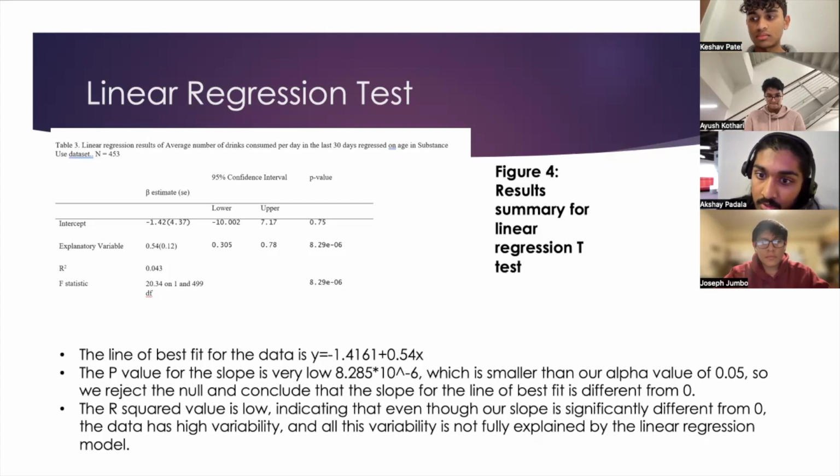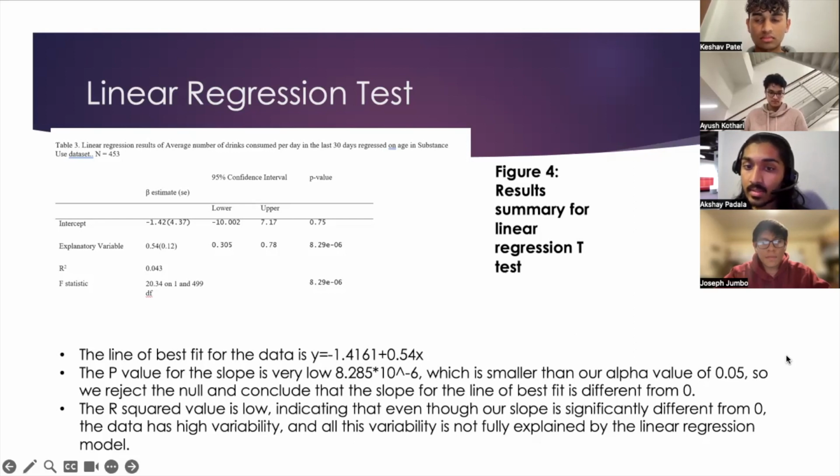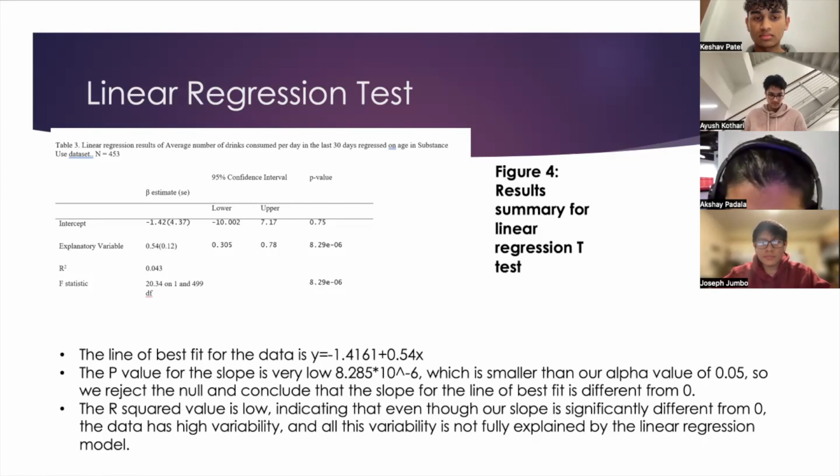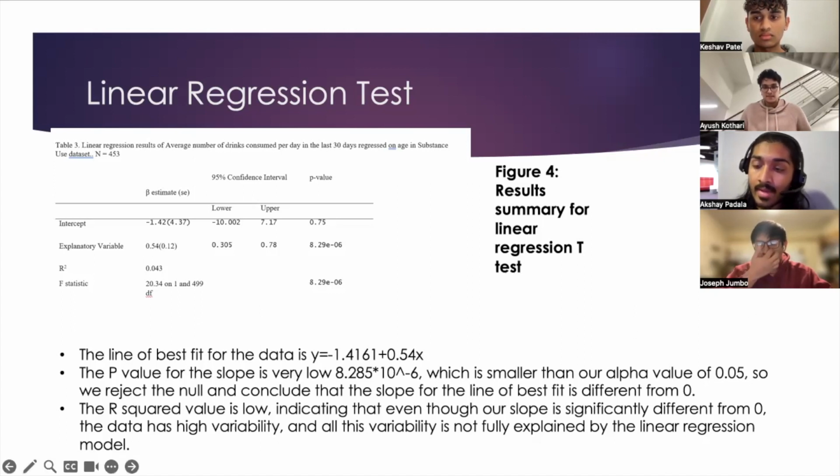So the p-value of the slope is very low, again, 8.285 times 10 to the negative 6, which is smaller than our alpha value, so we reject the null and conclude that the slope of the line is different from 0 statistically significantly. And lastly, the r-squared value is 0.043, which is small, but all that means is that there's high variability in our data set. So there is a statistically significant positive correlation. However, the data set has high variability, and not all of that variability is explained by our regression model.